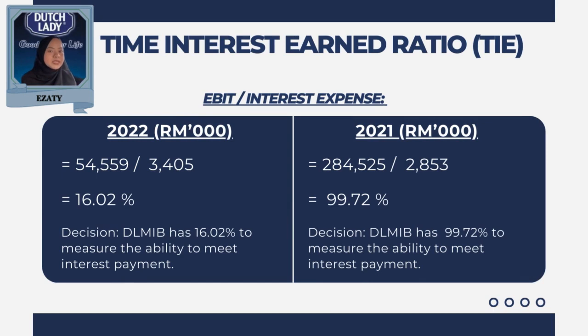Last but not least, the times interest earned ratio is a financial metric that assesses a company's ability to meet its interest obligations on outstanding debt. It is calculated by dividing a company's earnings before interest and taxes by its interest expenses. For instance, in 2022, the LMIB has 16.02% to measure the ability to meet interest payments, while in 2021, the LMIB has 99.72%. With that, I will pass to the next presenter to continue explaining the next two parts of financial ratios.